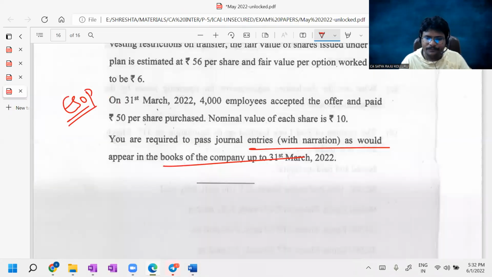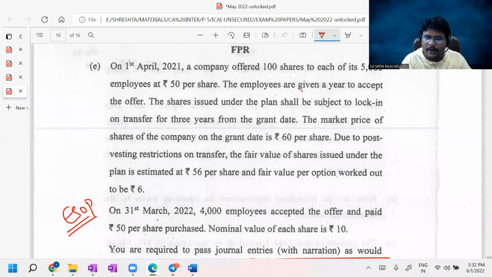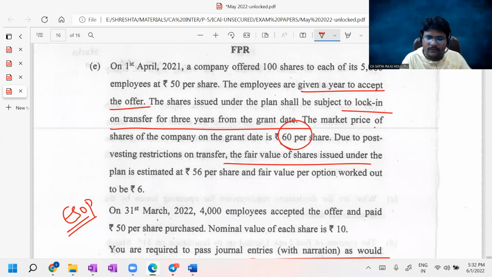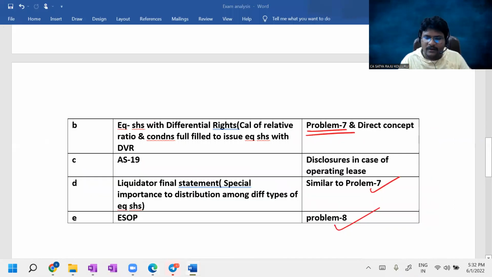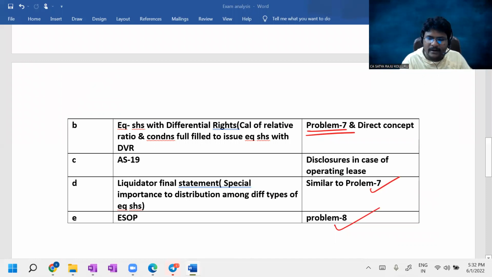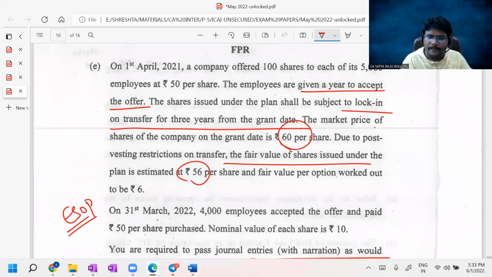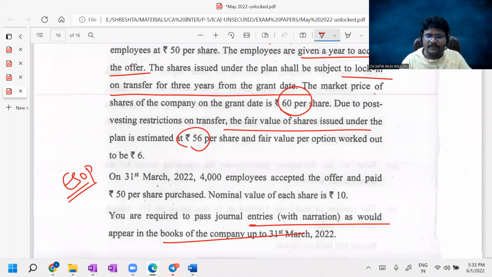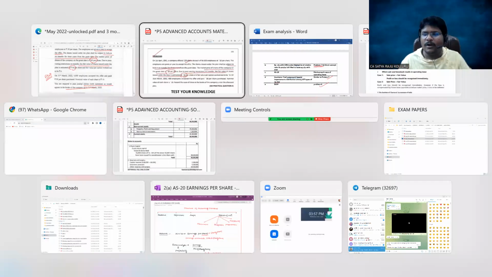If you check here, the employees are given a year to accept the offer, subject to a lock-in period of 3 years from the grant date. The market price is 60 per share, and the fair value of the shares is 56 rupees per share. So it is almost the same, there is no change at all here. Cut to copy paste. The only difference is that here 500 shares or so are given, but in the examination problem 100 shares for 5,000 employees are given. So you are required to pass the journal entries by applying such problem knowledge.